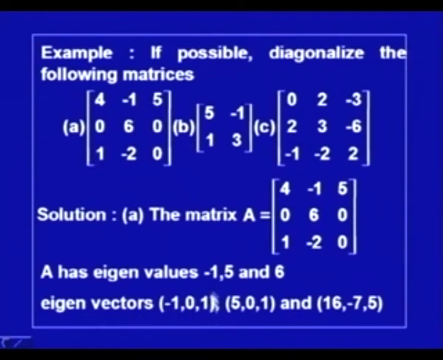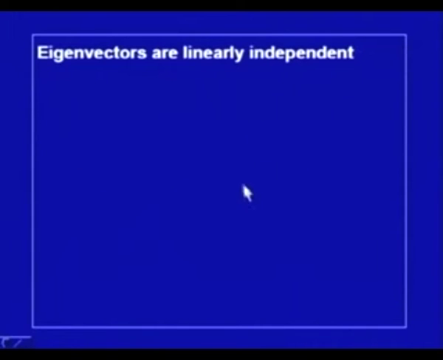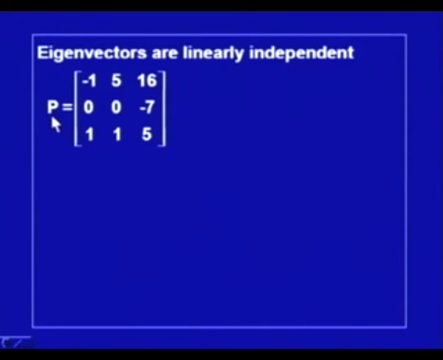-1, 0, 1 for lambda equal to -1. For lambda equal to 5, eigenvectors are computed as 5, 0, 1, and for 6 eigenvectors are computed as 16, -7 and 5. With these eigenvectors, which are linearly independent, one can form the matrix P. So, the first eigenvector forms the first column, the second eigenvector forms the second column, the third eigenvector forms the third column. So, that is my matrix.